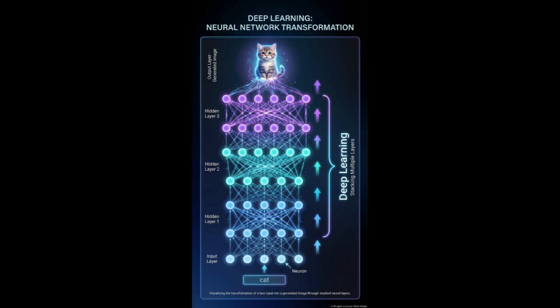This layered diagram reveals the architecture behind generative AI's creative power. At the base, simple connected circles represent individual neurons, the fundamental building blocks. Multiple layers stack upward, becoming increasingly complex with denser connections. At the top, the network transforms a simple text input like the word cat into a fully realized image. The arrows indicate deep learning as the process of stacking these layers. Each layer extracts increasingly abstract features, from basic edges to complex concepts, enabling the generation of sophisticated outputs.